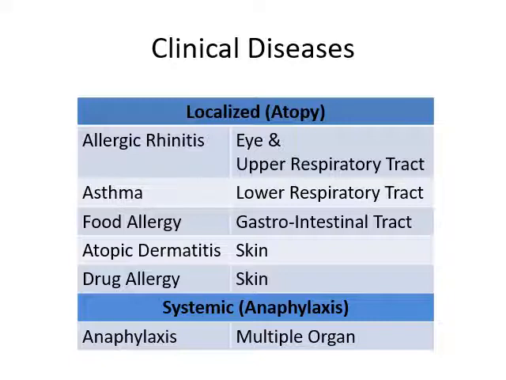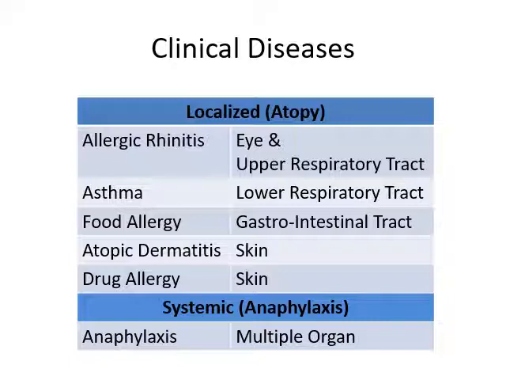Food allergy is the third type, where the individual is very sensitive to certain allergens, and when ingested, it will lead to involvement of the gastrointestinal tract, leading to either diarrhea or vomiting. Atopic dermatitis, very frequently some types of allergens will lead to involvement of localized reactions on skin. Very similarly, drug allergy can also have involvement of skin.